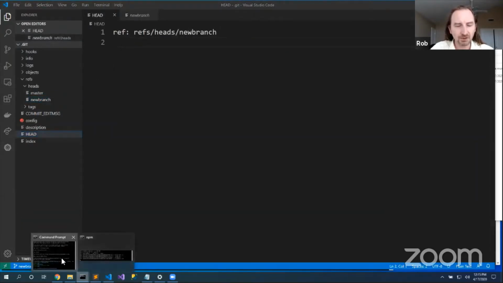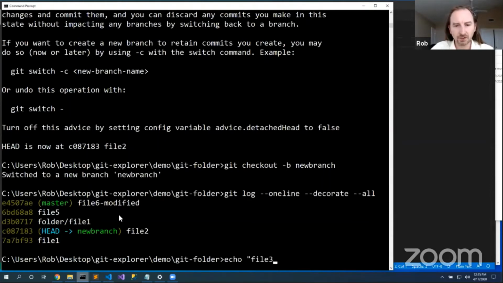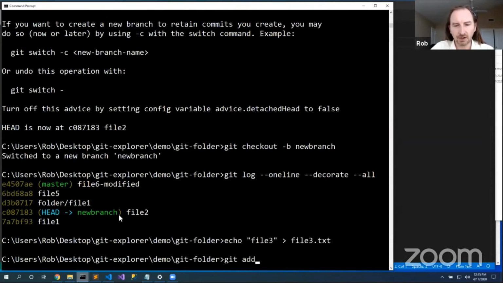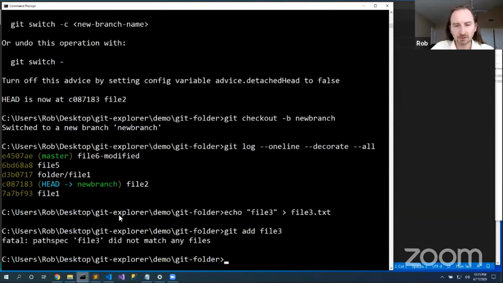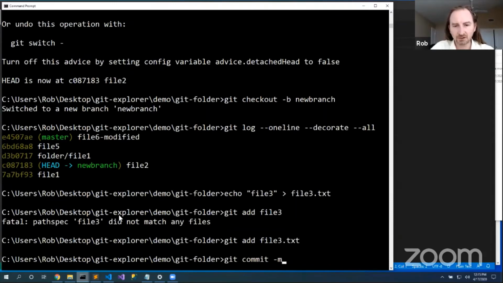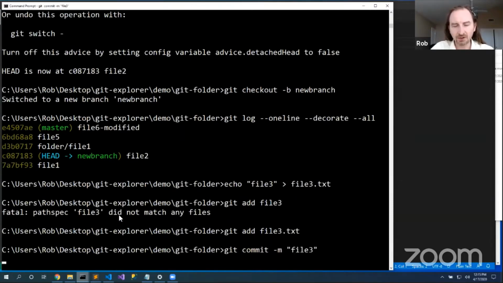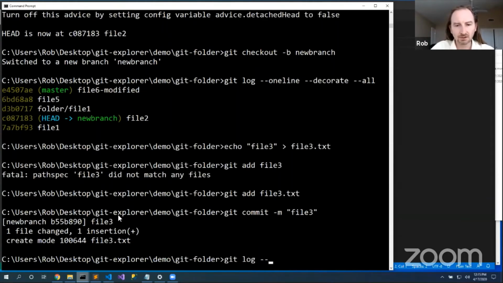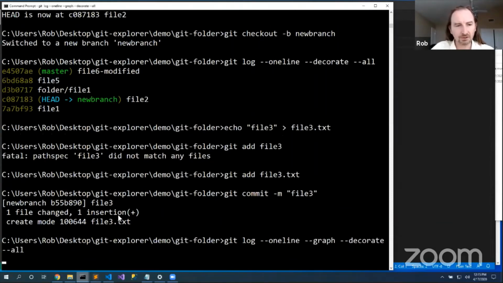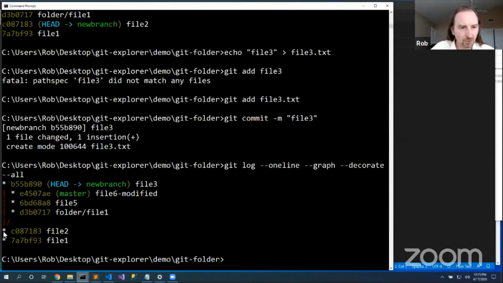Well, let's add some commits in here. Echo file3 to file3.txt, git add file3, git commit -m file3, git log --oneline --graph --decorate --all. And graph will do this cool ASCII art kind of thing. So now I see new branch goes this way and master goes that way.